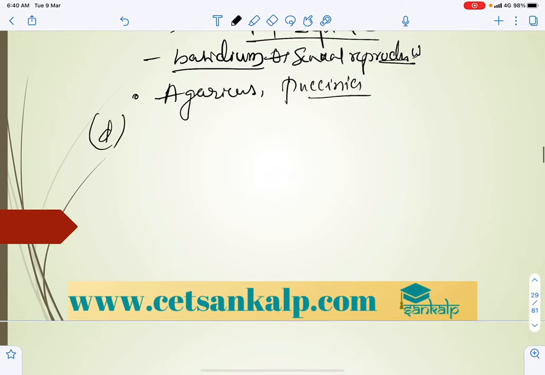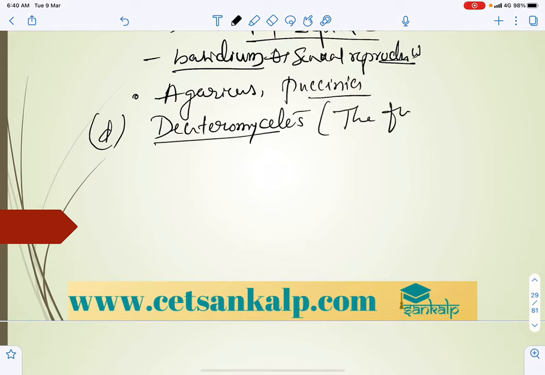And the last one was Deuteromycetes, commonly called fungi imperfecti, in whose life cycle the sexual reproduction is not known with a perfect stage. We can't say there is a perfect sexual stage. That is why these are called fungi imperfecti.